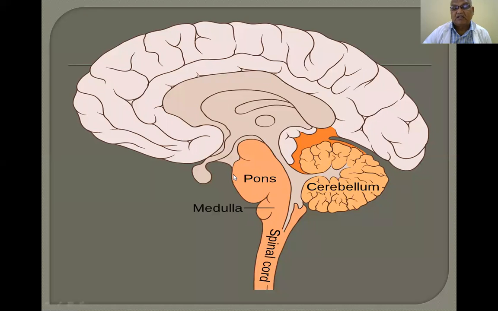So, this is the pons. This is the ventral or anterior surface, and this is the posterior or dorsal surface. This is the cerebellum. This is the medulla. Medulla is continuous below with the spinal cord.